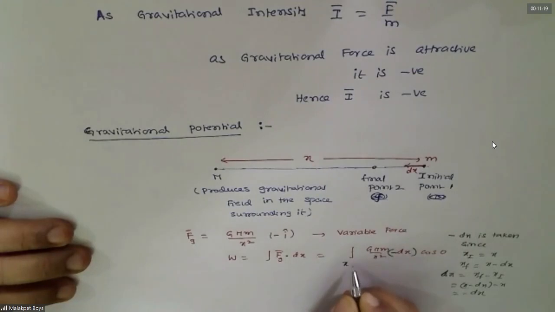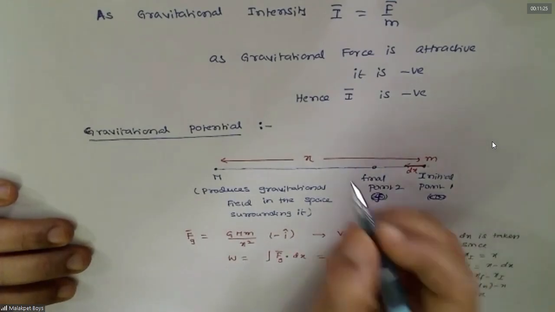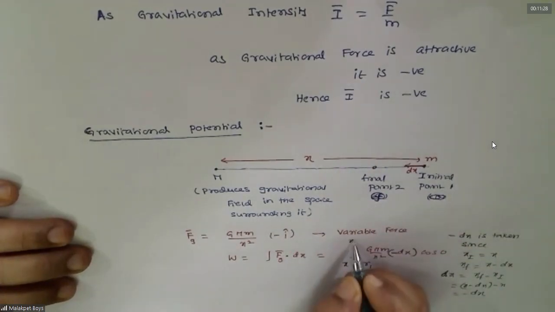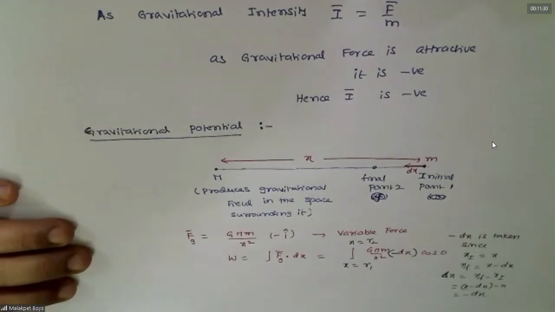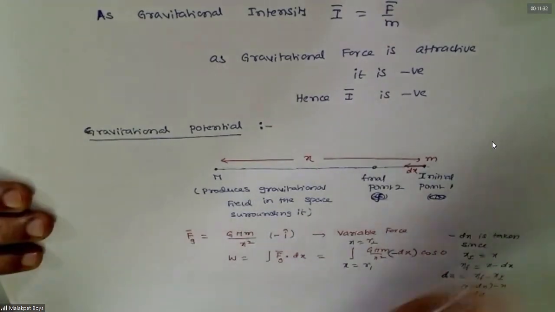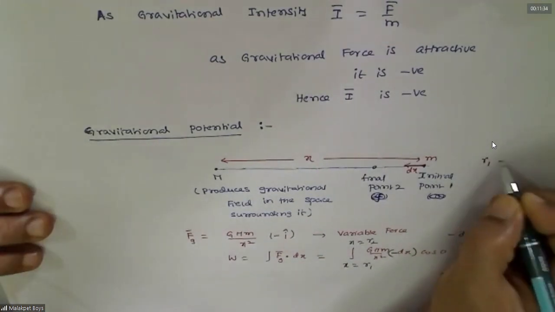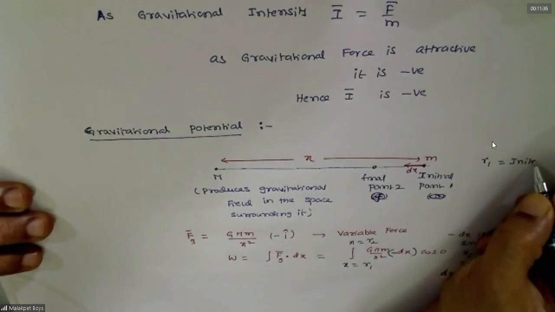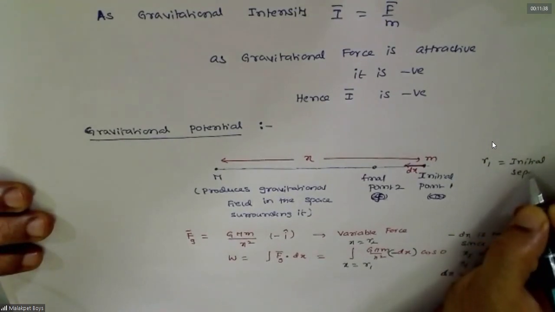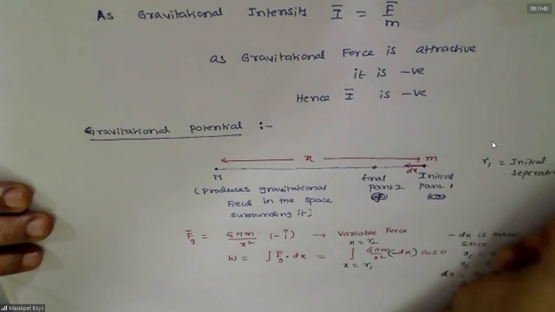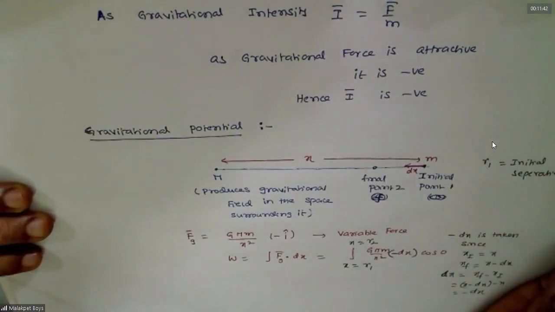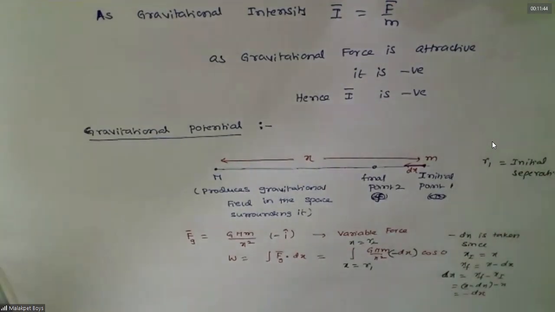Now here x is initially, I'll take it as R1, and x finally is R2. So in this equation, dx is x final minus x initial, always. Understand.